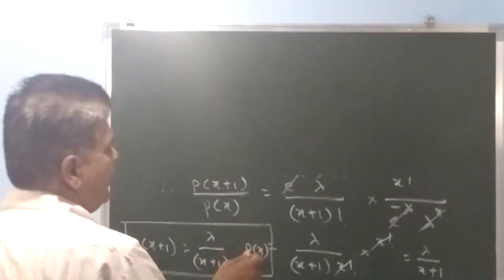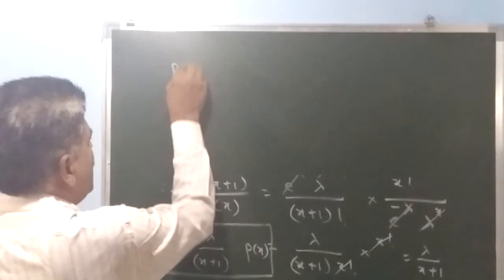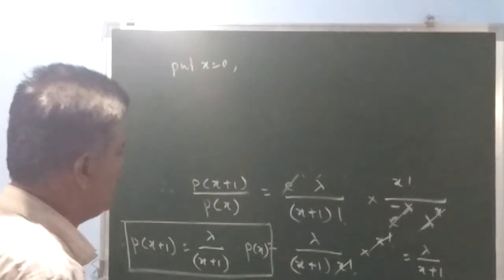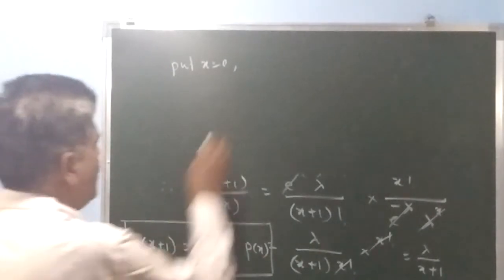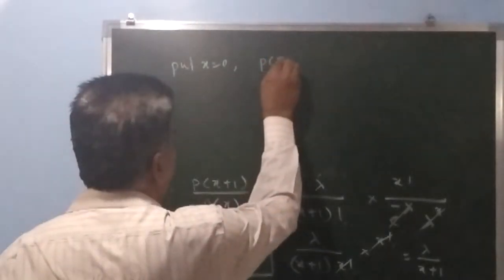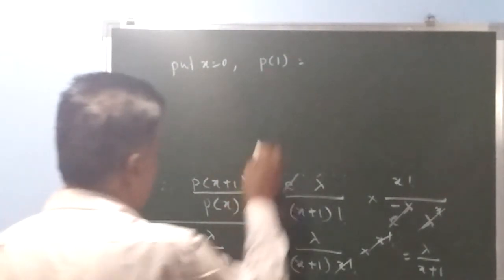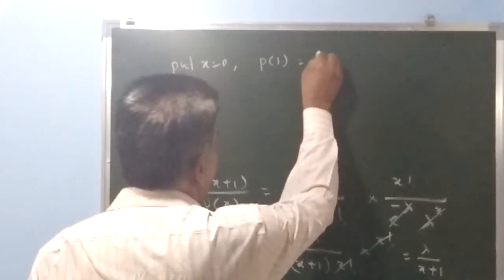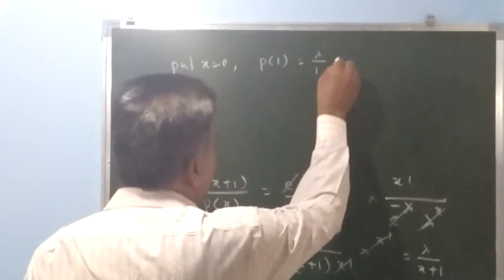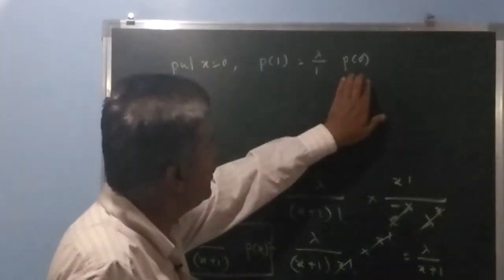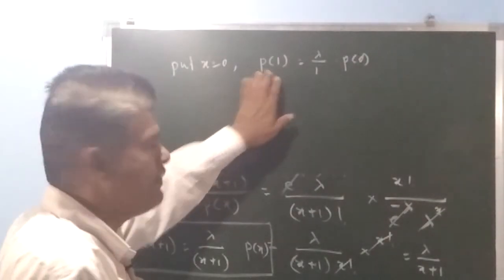If you put x as 0, as x takes values from 0 to infinity, we will get the value of p1. P1 is equal to lambda upon 0 plus 1, which is 1, into p0. Suppose I know p0, I can obtain p1.